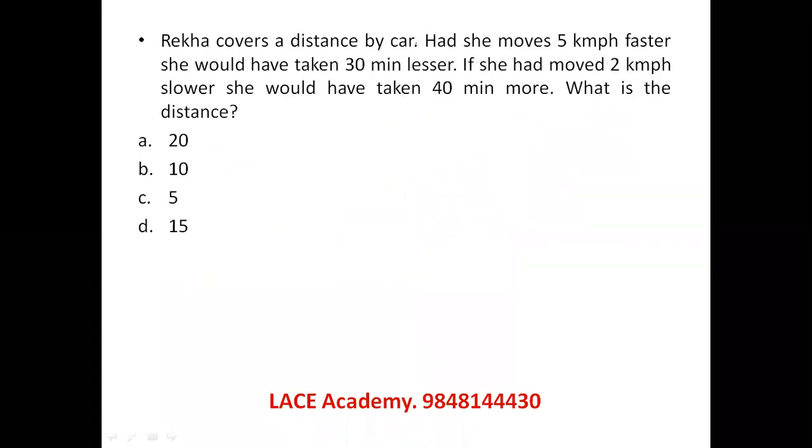Rekha covers a distance by car. Had she moved 5 km per hour faster, 30 minutes less time; 2 km per hour slower, 40 minutes more time. So if D is the distance, the normal speed is S. If she travels the same with 5 kilometers extra speed, the difference between them is 30 minutes, that means half an hour. And if she travels with 2 kilometers lesser speed than the original speed, then it is 40 minutes more. 40 minutes more means 2 by 3 hour is the difference.